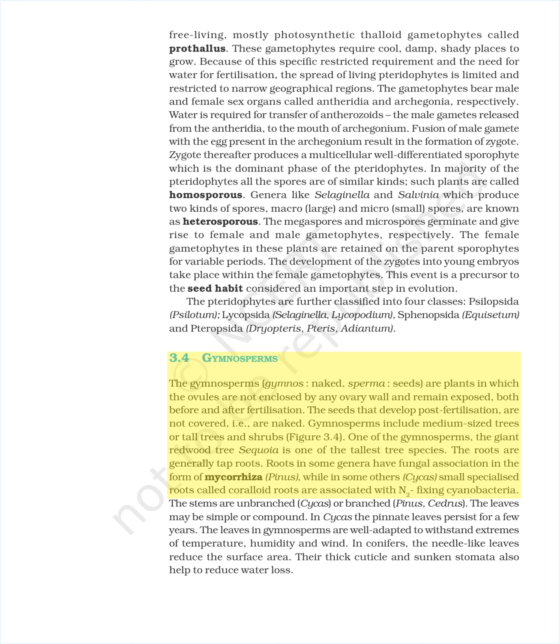The roots are generally taproots. Roots in some genera have fungal association in the form of mycorrhiza, Pinus, while in some others, Cycas, small specialized roots called coralloid roots are associated with N-fixing cyanobacteria. The stems are unbranched, Cycas, or branched, Pinus, Cedrus. The leaves may be simple or compound. In Cycas the pinnate leaves persist for a few years. The leaves in gymnosperms are well adapted to withstand extremes of temperature, humidity, and wind. In conifers, the needle-like leaves reduce the surface area. Their thick cuticle and sunken stomata also help to reduce water loss.